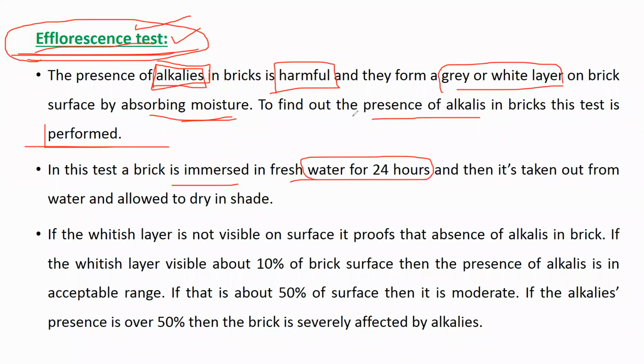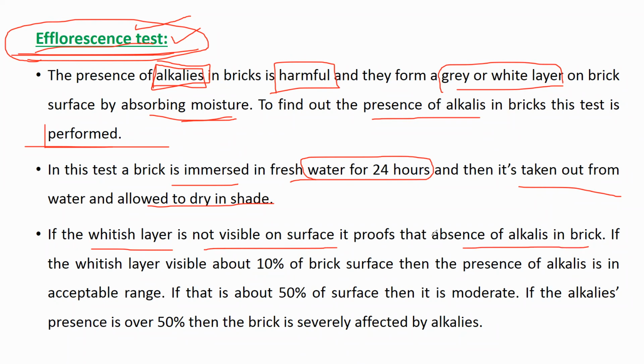First take a dry brick, then put it into the water for 24 hours. After 24 hours, it is taken out from the water tank and allowed to dry in the shade. When drying, if a whitish layer is not visible on the surface, it proves the absence of alkali in the brick.